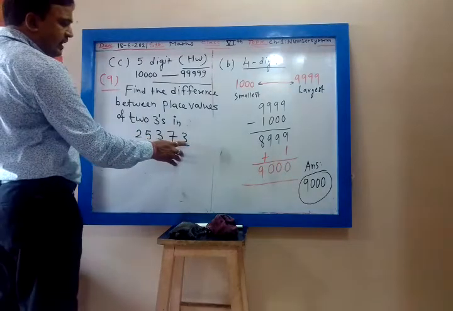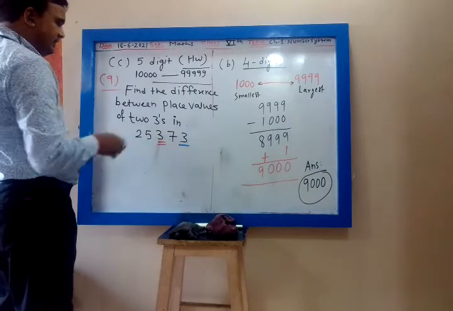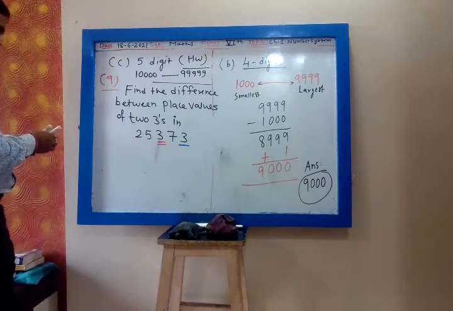So this 3 is at the ones place and this 3 is at the hundreds place.